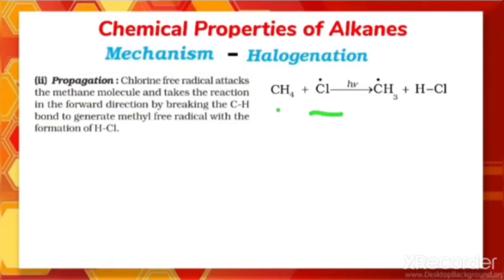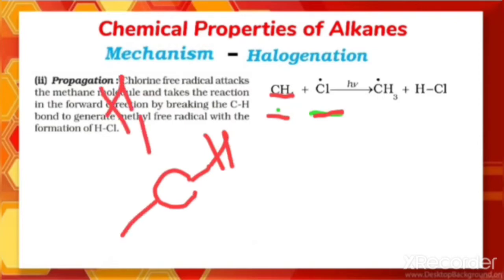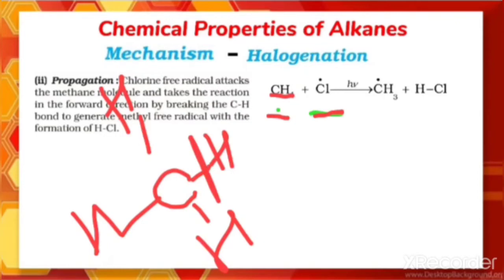The chlorine free radical, which was formed in the first step, attacks the methane molecule, and the reaction takes place in such a way that there is a cleavage of a C-H bond, because methane has 4 hydrogens.